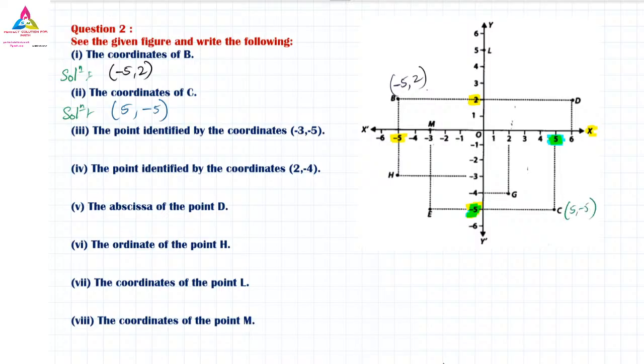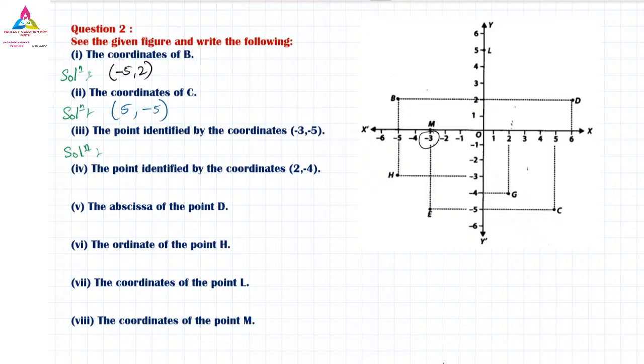Similarly, next, the solution for the next question. The question is the point identified by the coordinate minus 3 and minus 5. So here we have to see where minus 3 and minus 5 is.